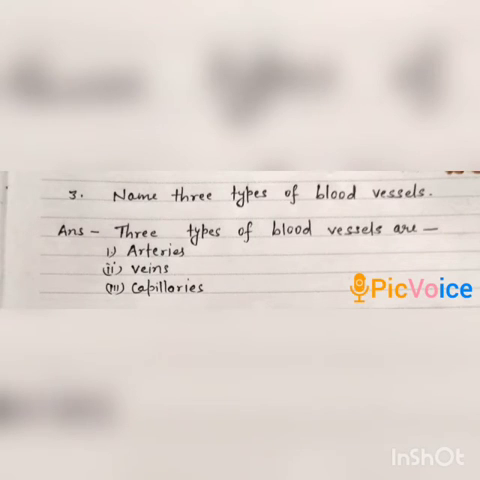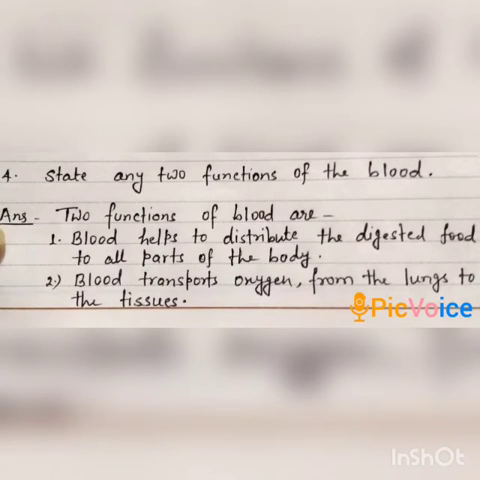Question number 3. Name the 3 types of blood vessels. The 3 types of blood vessels are arteries, veins and capillaries. Once again, the 3 types of blood vessels present in our body are arteries, veins and capillaries.